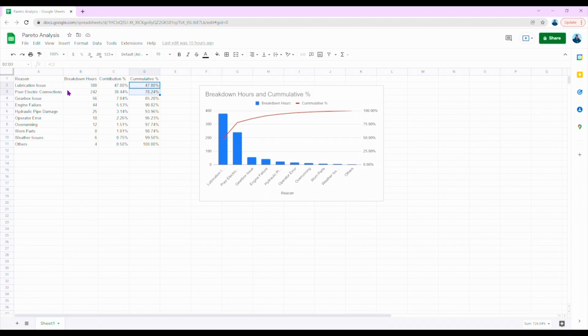So here if we see, there are 10 reasons and only 2 are contributing almost 80% of the breakdown hours. So 2 in 10 is 20%. So instead of focusing on all problems at once, you can focus on only the 20% of problems which can solve your 80% of breakdown hours. In this sample project, the main idea is to find the issues causing 80% of total problems so that we can focus on these instead of all.